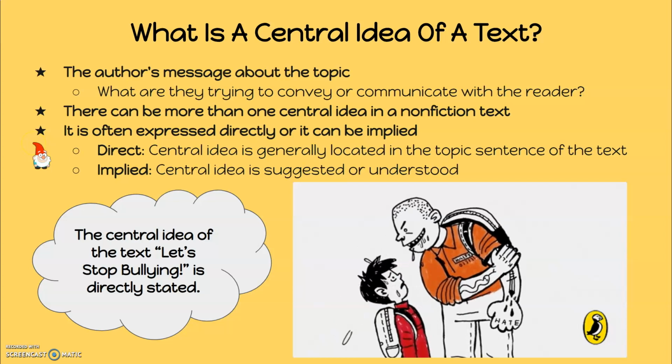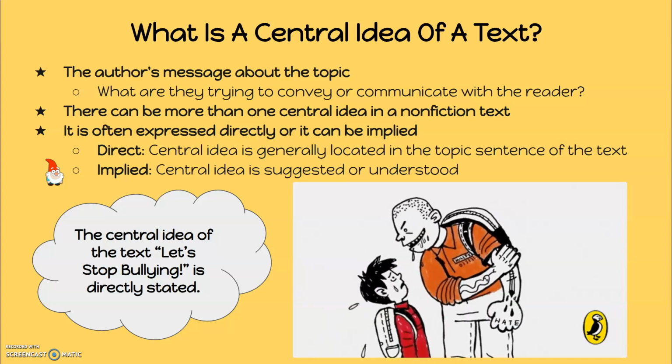It's right there. If it is implied, the central idea is suggested or understood. So it is not directly stated, but the author gives you enough information for you to create your own idea of what the central idea of the text actually is.